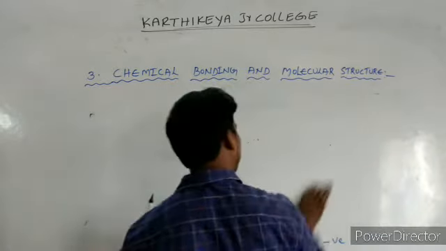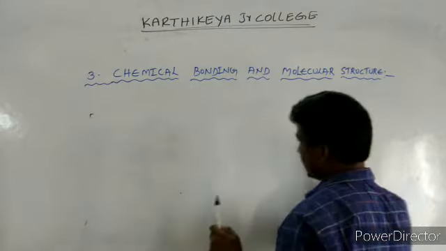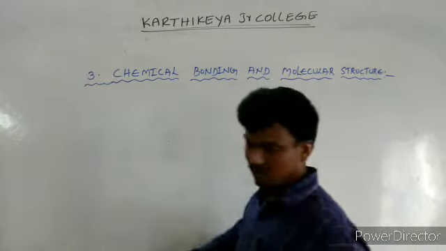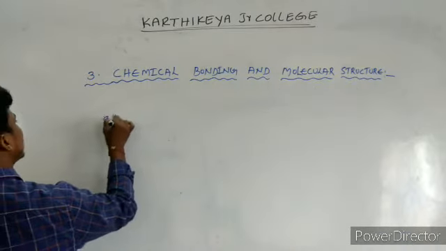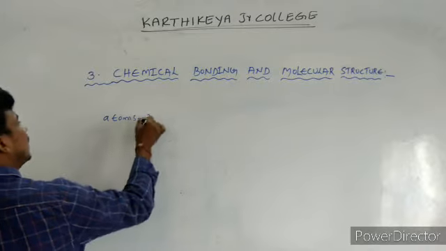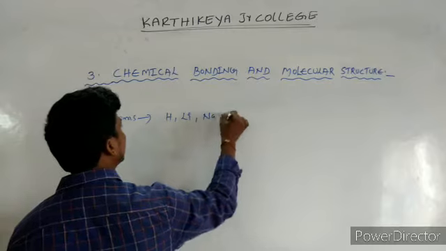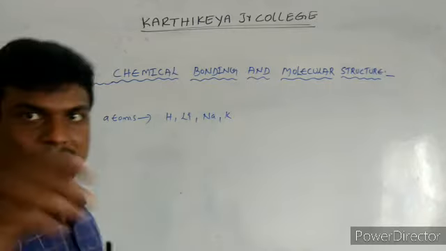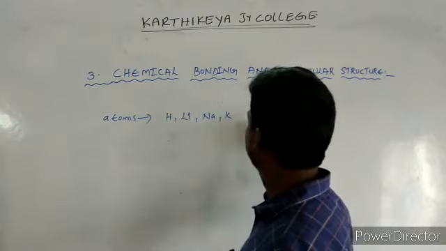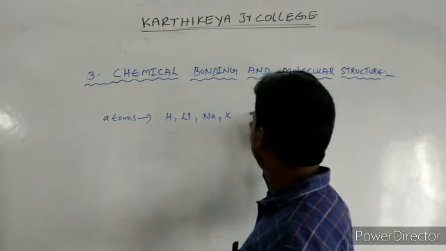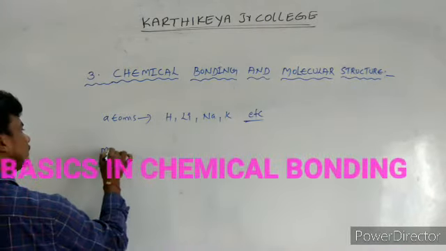Atoms in the elemental state include hydrogen, lithium, sodium, potassium, and so on. These are some examples of atoms. Now take the molecule.